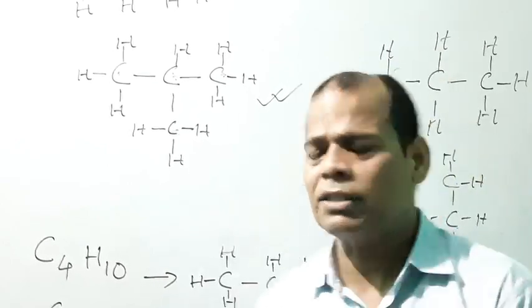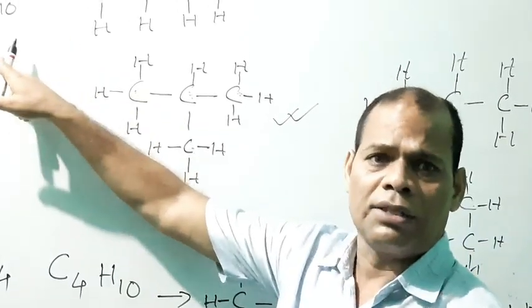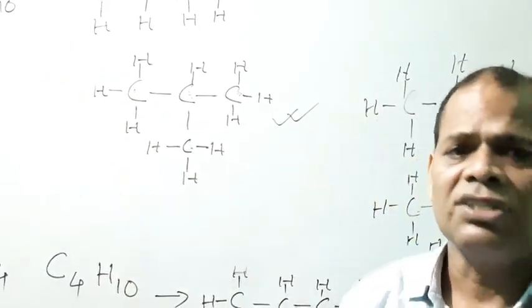So my dear students, that's why after three carbons, the naming is slightly changed.